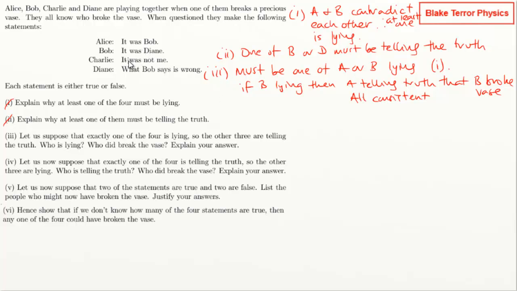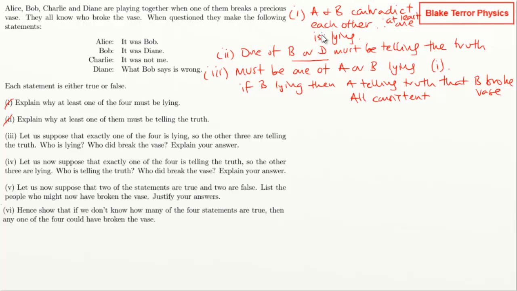So we have to have B lying, because in part 2, one of B or D must be telling the truth, and in part 1, one of A or B is lying. So if one of B or D is telling the truth, one of them must be lying, and in A and B, one of them must be lying.